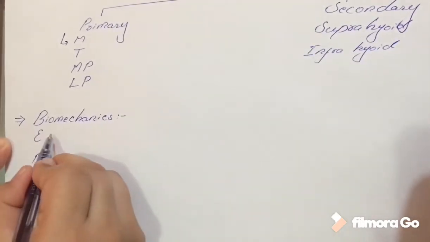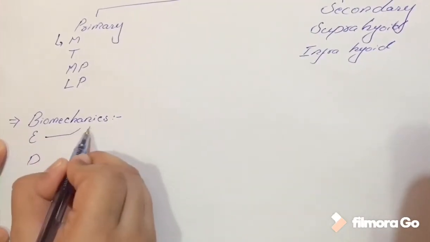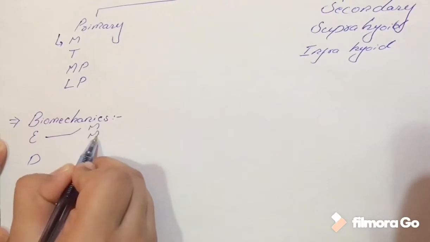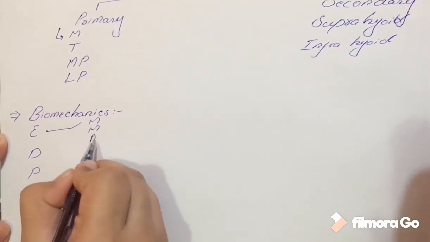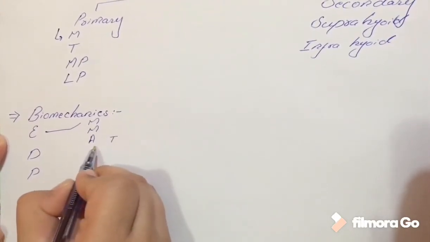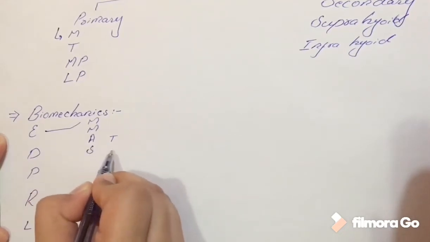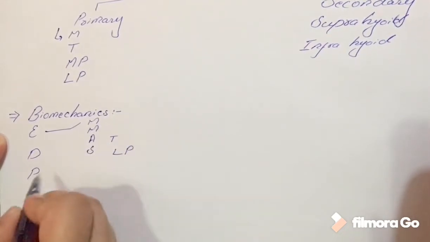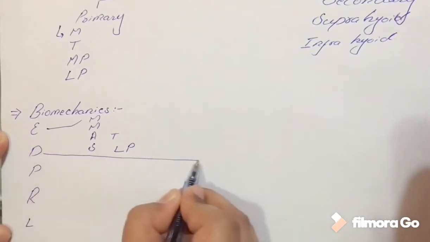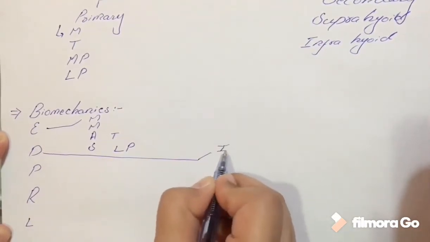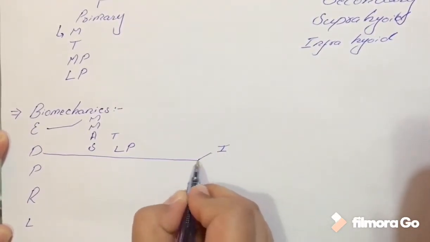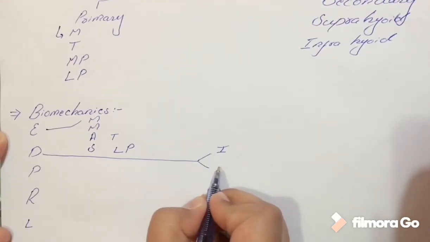The muscles involved in the elevation are masseter muscle, medial pterygoid muscle, anterior part of the temporalis muscle and the superior head of the lateral pterygoid muscle. The muscles involved in depression are the inferior head of the lateral pterygoid, and suprahyoid muscles also help in the depression